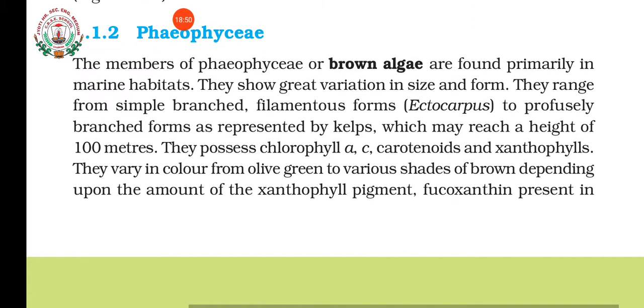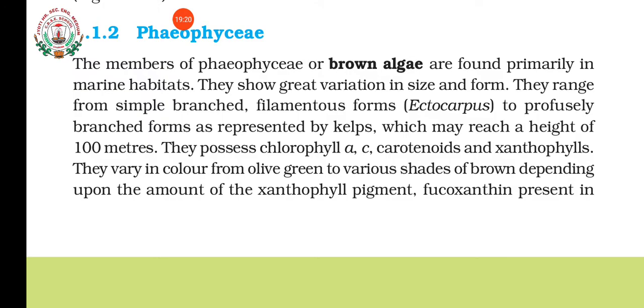Okay, then next is what? Phaeophyceae. They are also known as what? Brown algae, and they are mainly found in marine habitats, means in sea. Okay, and this kind of algae, their size varies a lot. Okay, so you can see simple branched ones, filamentous forms are there, Ectocarpus. Okay, and some of them are highly branched and can reach to the height of 100 meters.